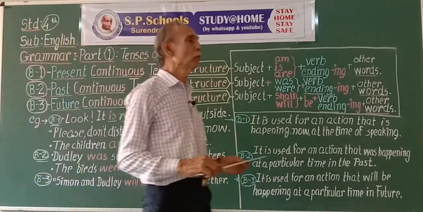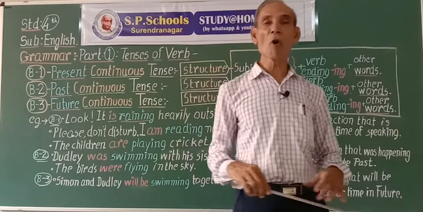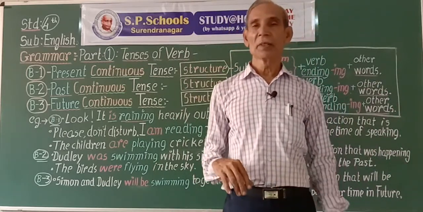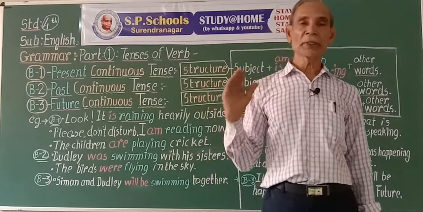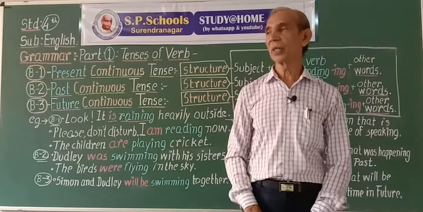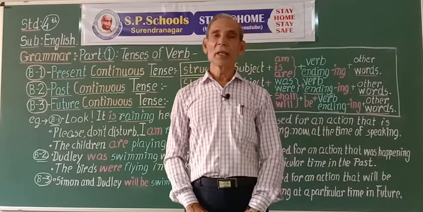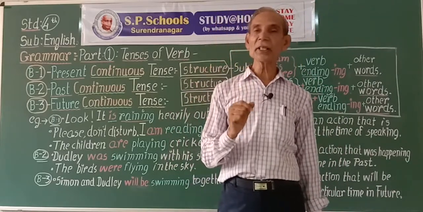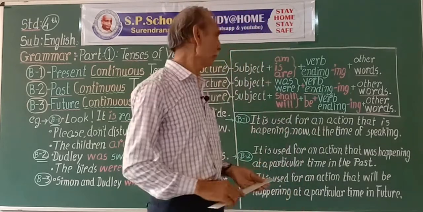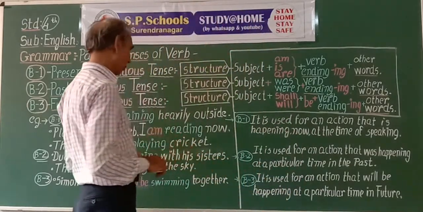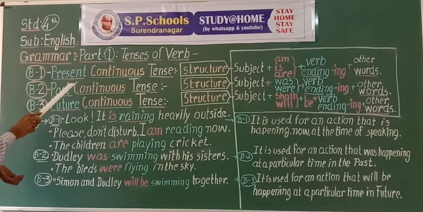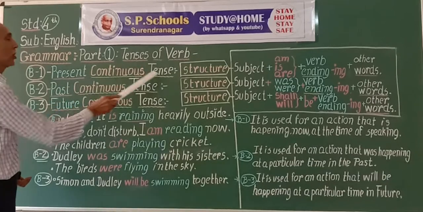Now, there are several forms of the tenses. Present tense, past tense, and future tense. If the action is happening at present time, we call the verb form present continuous tense.